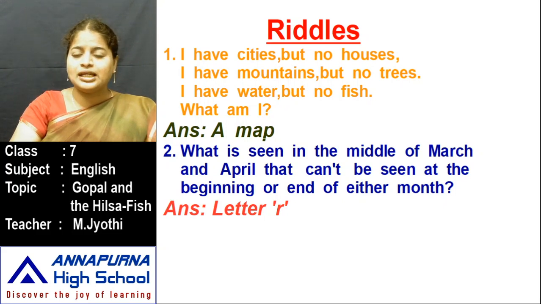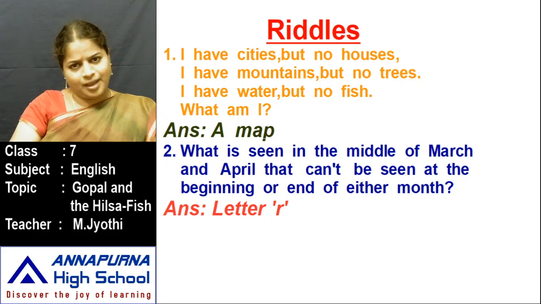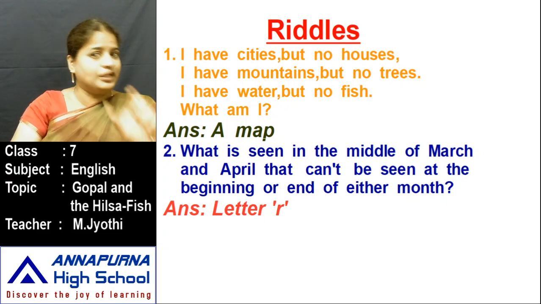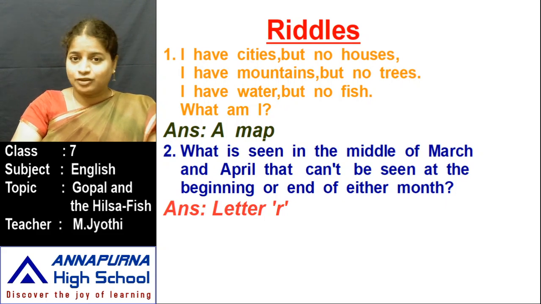But we can't see it in the beginning. See here, in the beginning of March, M letter. In the beginning of April, A. So we can't see it in the beginning, or in the end either. Ending letters are H, and then L. So we can't see it in the beginning or in the end of those months, but you can see it in the middle of those two months. So what is the letter? R. Next question.